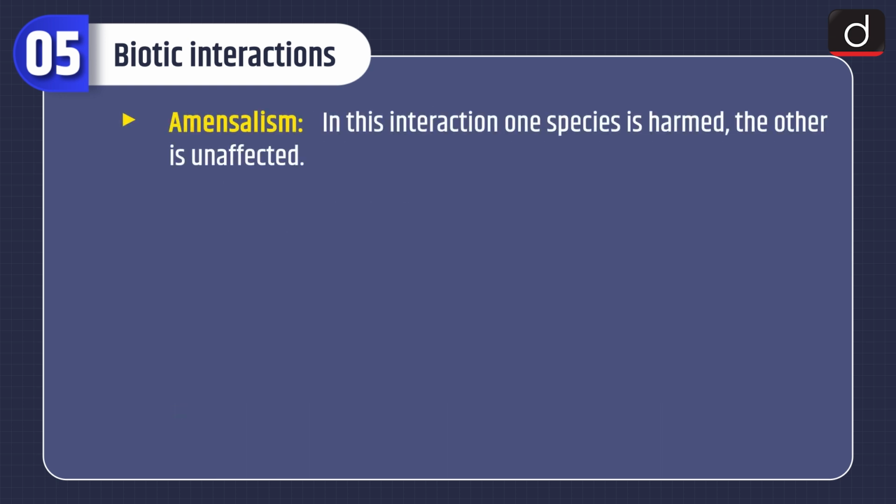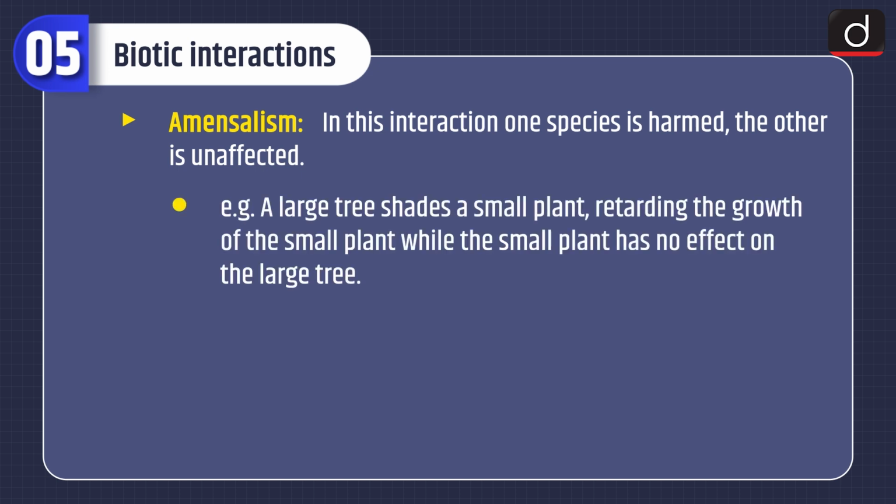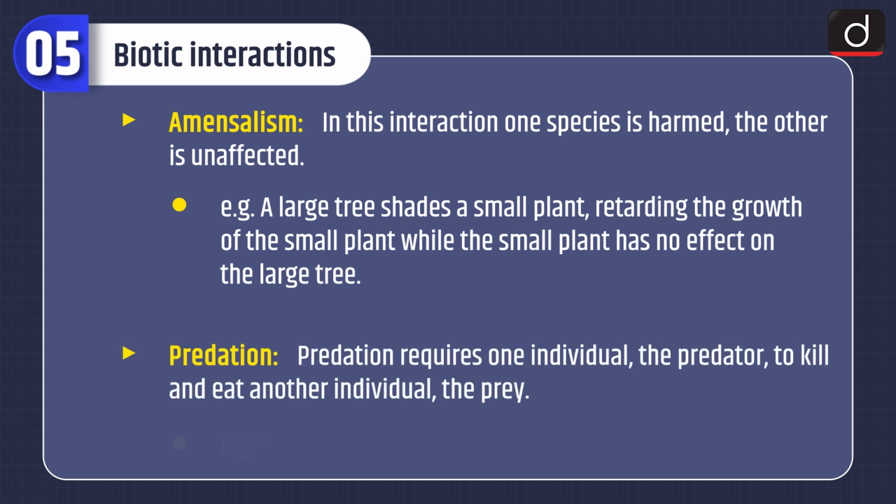Amensalism. In this interaction, one species is harmed and the other is unaffected. Example, a large tree shades a small plant, retarding the growth of the small plant, while the small plant has no effect on the large tree. Predation. Predation requires one individual, the predator, to kill and eat another individual, the prey. Example, lion kills deer for food.